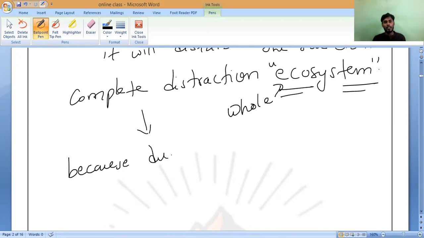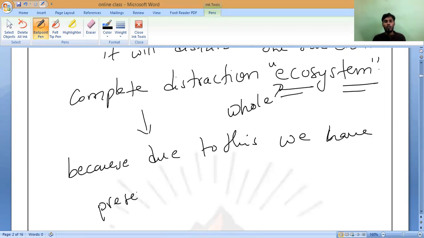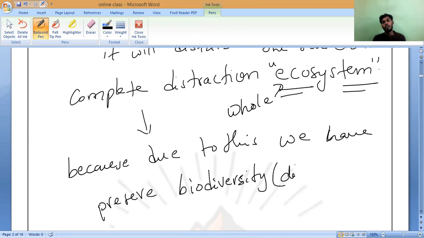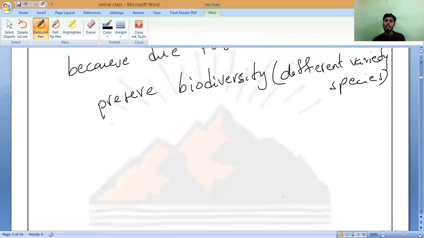We have to preserve. What is the meaning of preserve? Saving, sir. Protect. Preserve. Understanding? Biodiversity. What is the meaning of biodiversity? Biological variety, different varieties of species. Everything is part of the food chain, so if something is damaged, that part is not filled by anything else. So that is the reason.